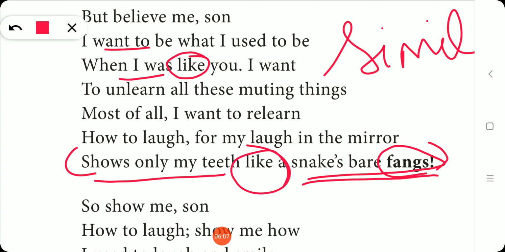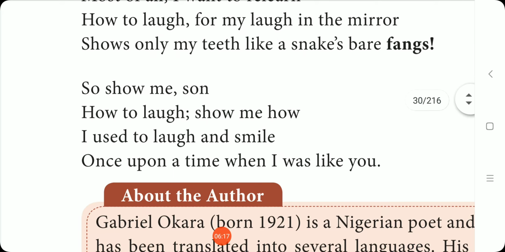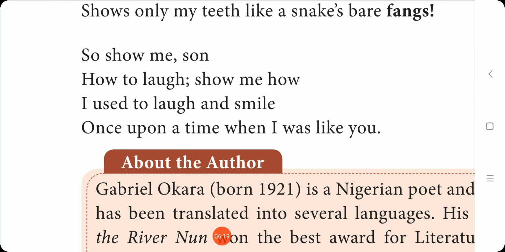The comparative word used here is like. So again the figure of speech in this line is simile. So in this stanza also we can find two figures of speech employed, right? So let us see the last stanza.